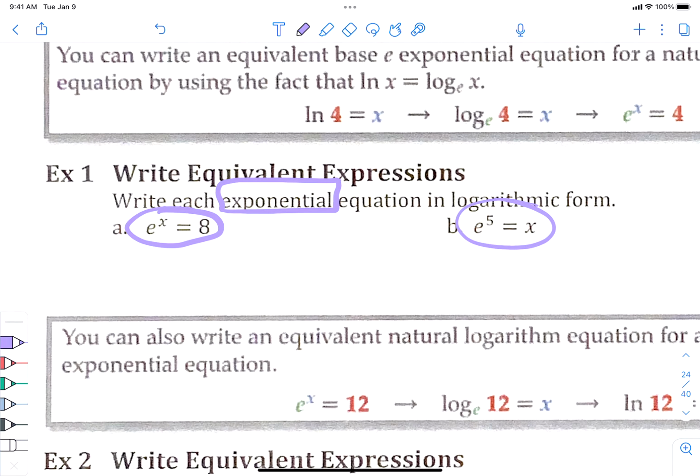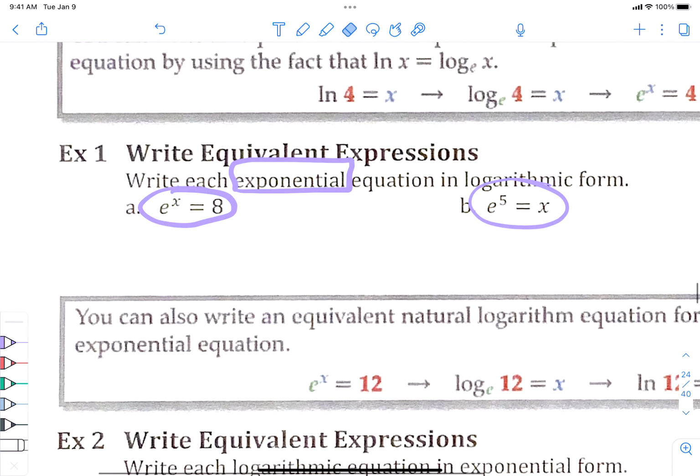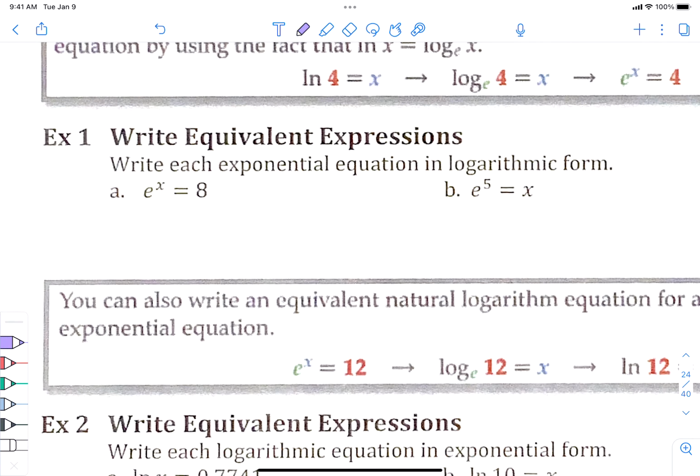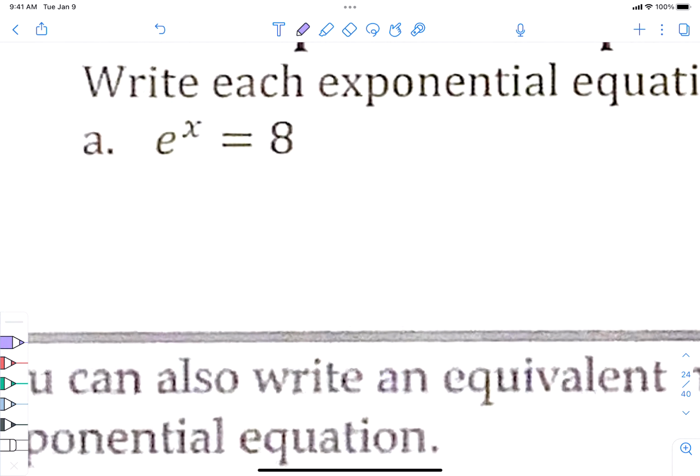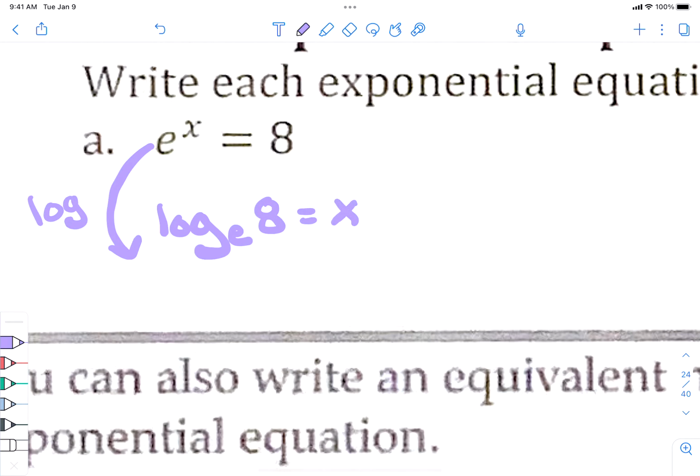Those are exponentials. I want to make them into a log function. So I'm going to start with this one, and I'm going to make it into a log function, just like we've done before. We start with the log, and what's the base of that log going to be if I do my switcheroo? Log base e of 8 equals x. Now, we won't finish writing it like that because log base e is the same as ln.